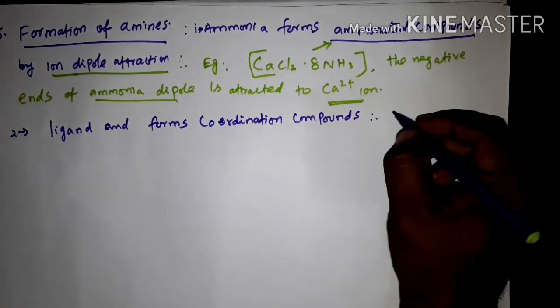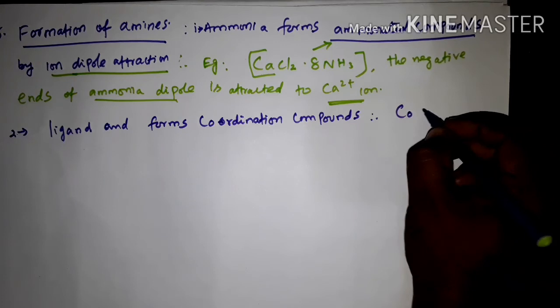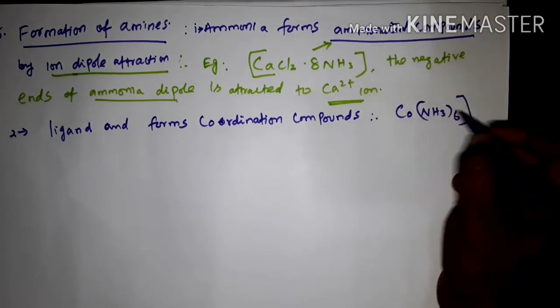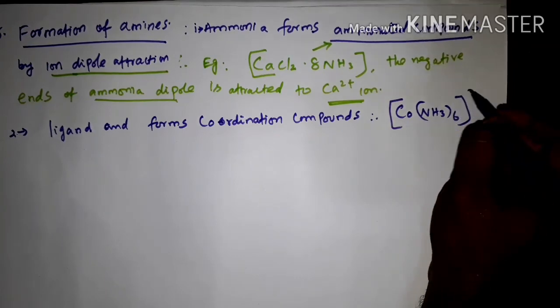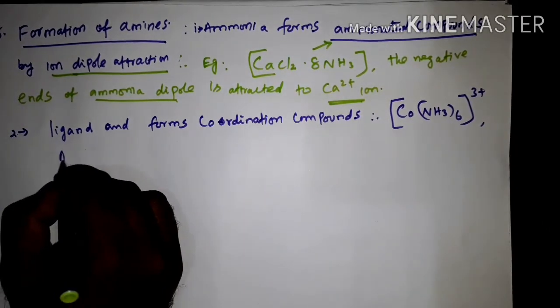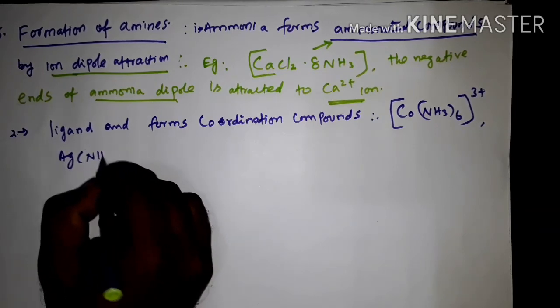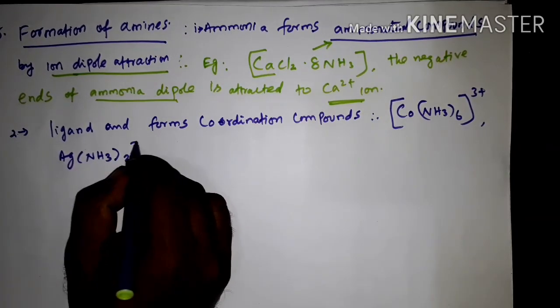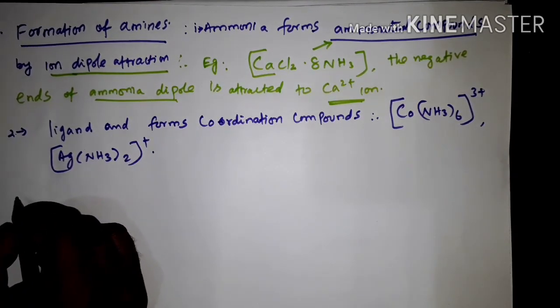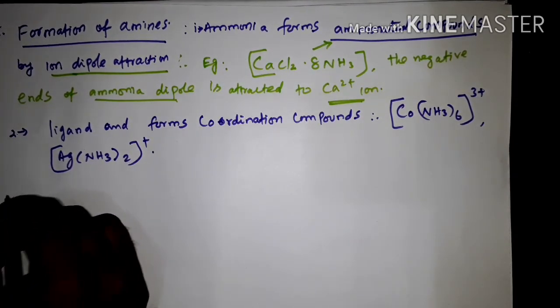Example, cobalt Co(NH3)6 3+, this is one of the examples. Another example, silver Ag(NH3)2+.